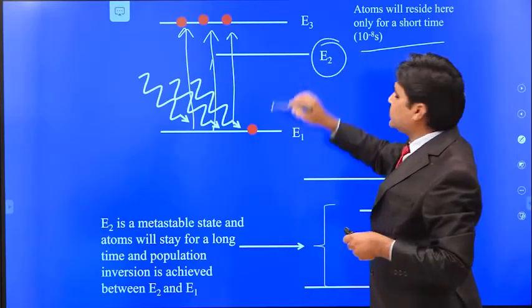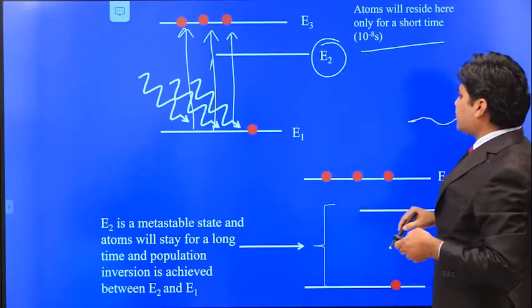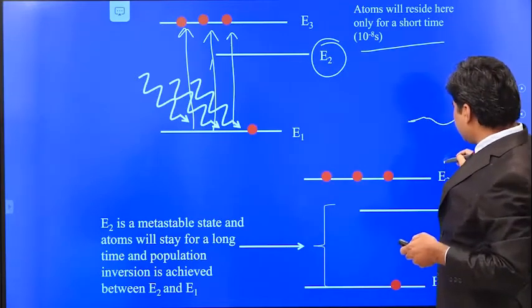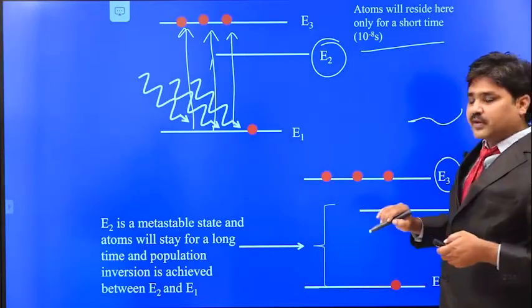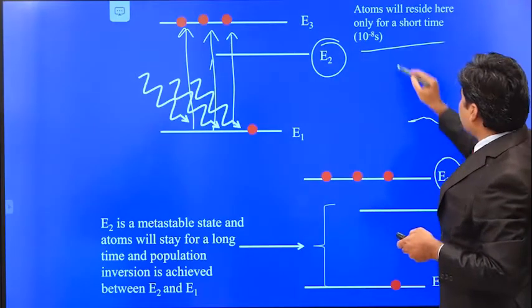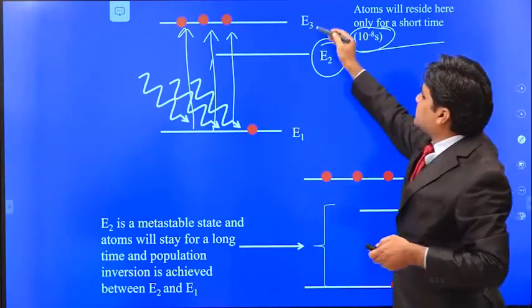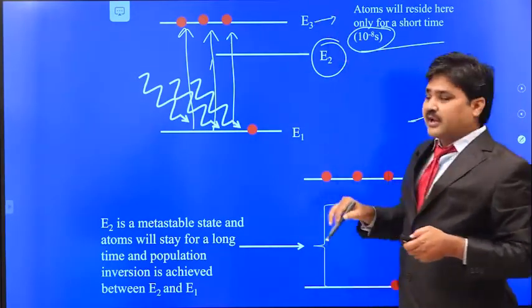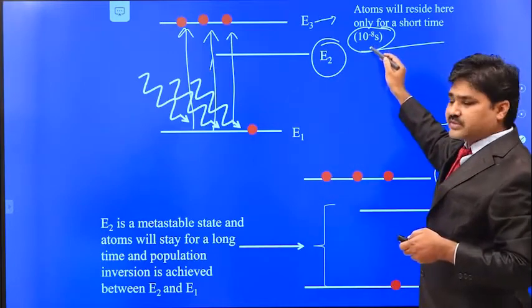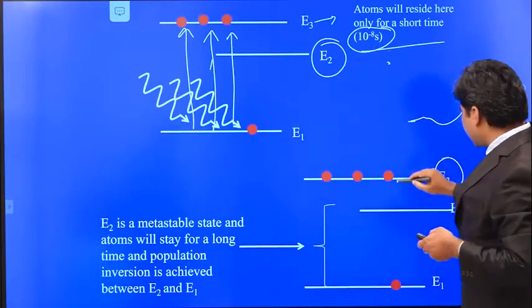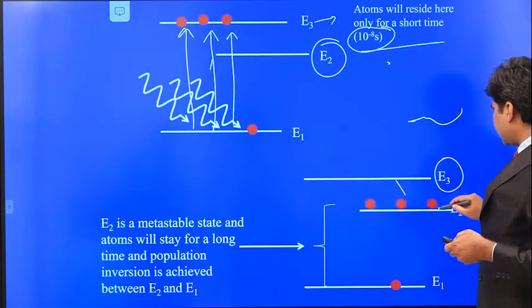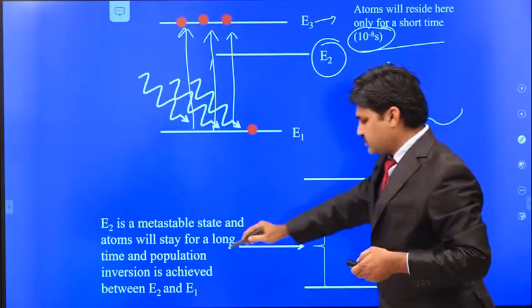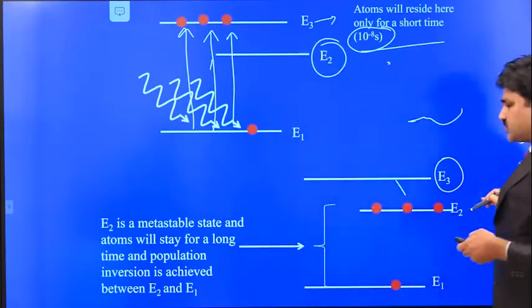Here E2 is the metastable state. When atoms go to the excited state E3, since the lifetime of the E3 level is very short, of the order of 10^-8 seconds, they immediately come to the E2 state, which is a metastable state.